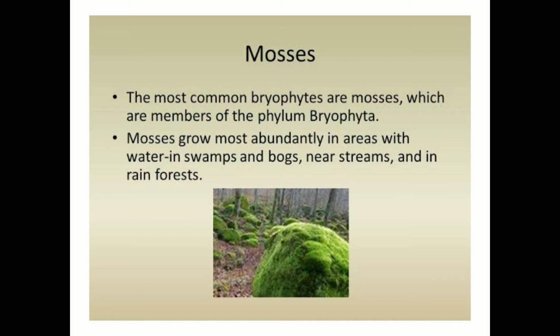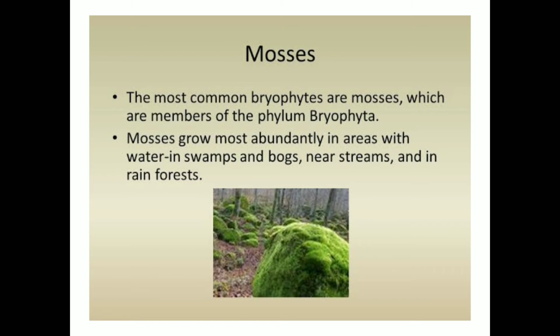These are the advanced bryophytes which possess an erect plant body. The gametophyte phase of the life cycle includes two stages, namely the protonema stage and the leafy stage.